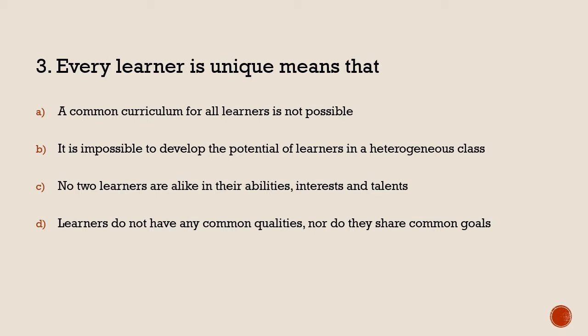So here the learner is unique in their own way. So the first option means a common curriculum for all learners is not possible. So that does not explain what the question is. It is impossible to develop the potential of learners in a heterogeneous classroom. It is also wrong.